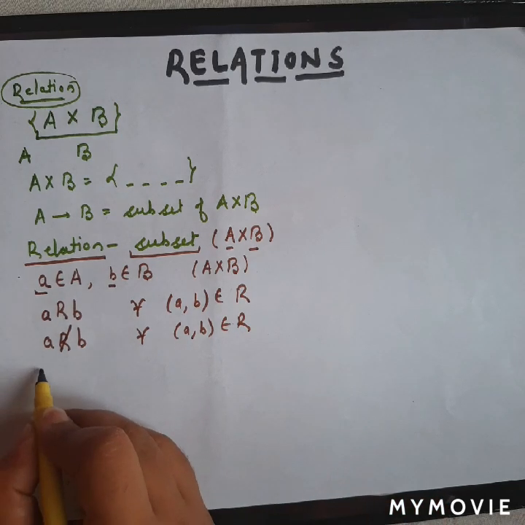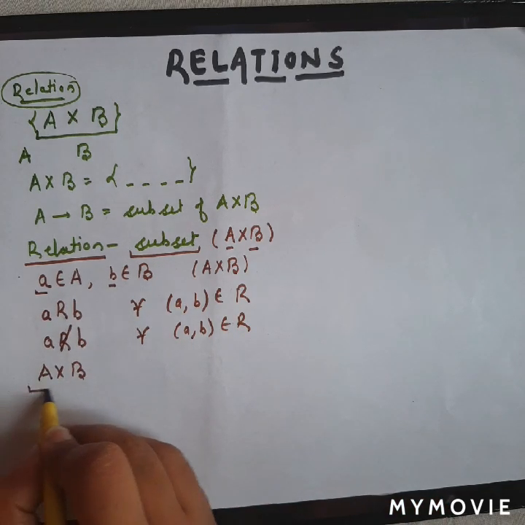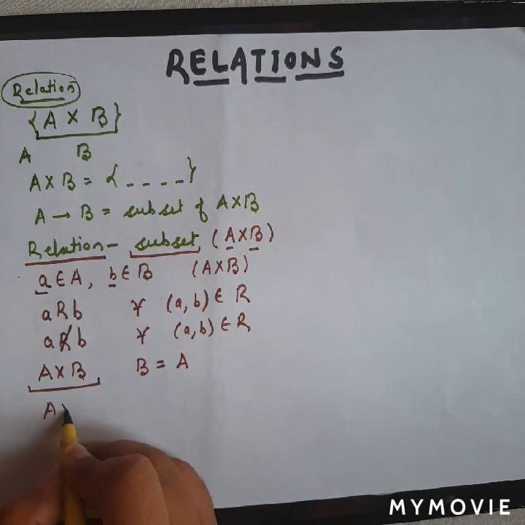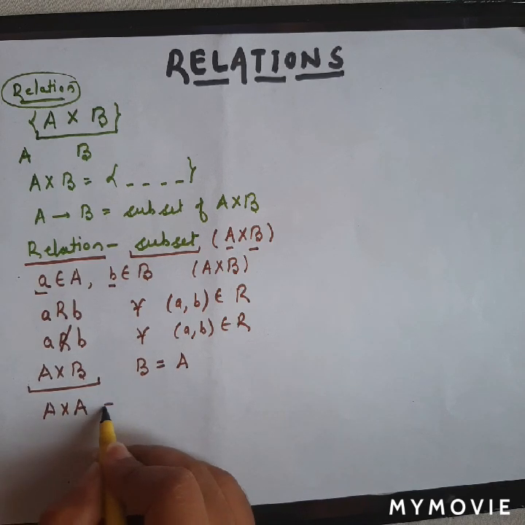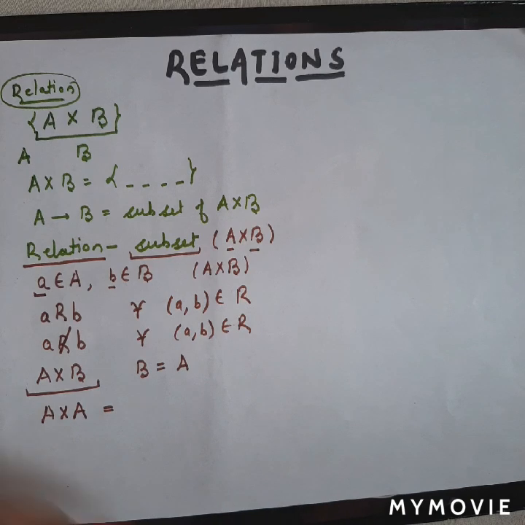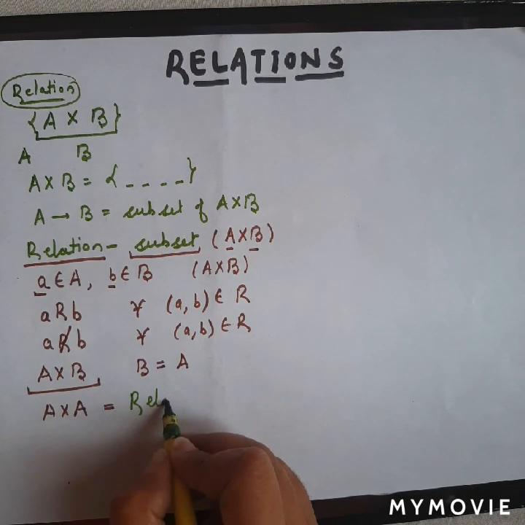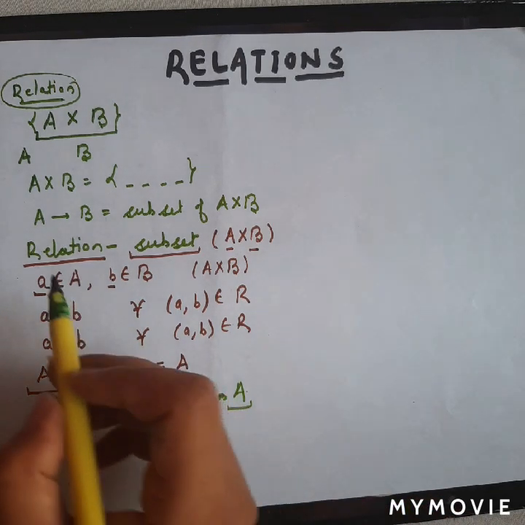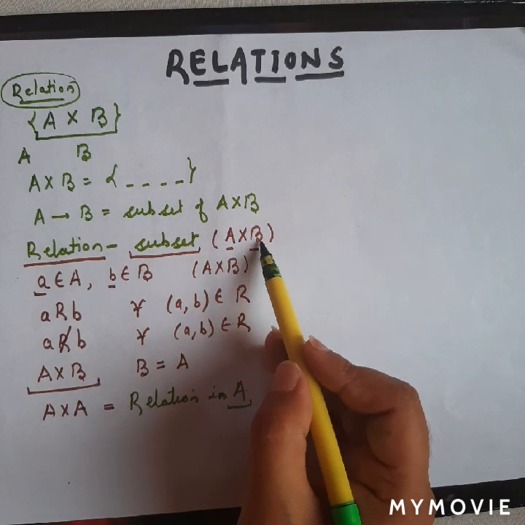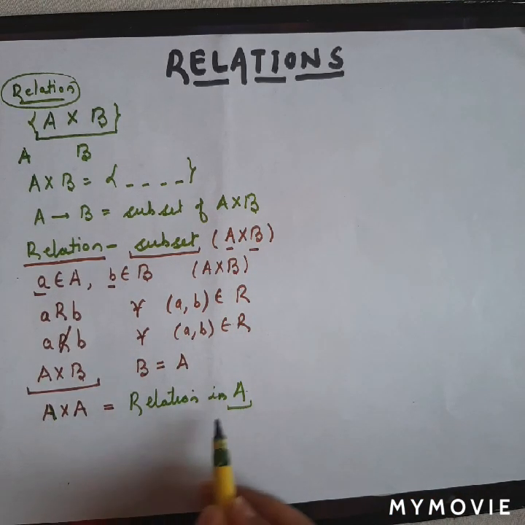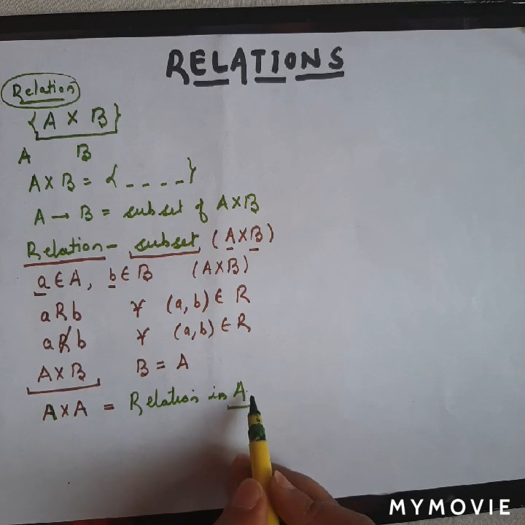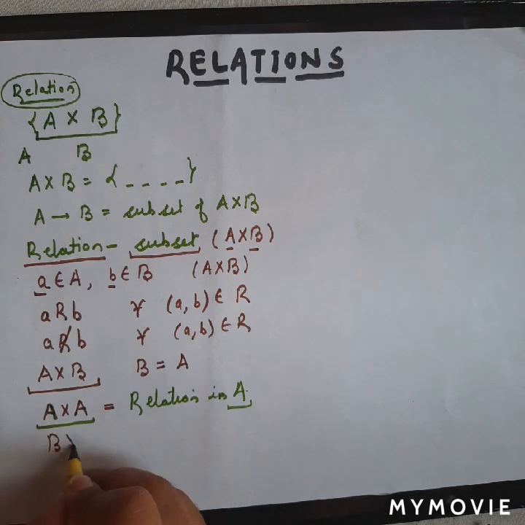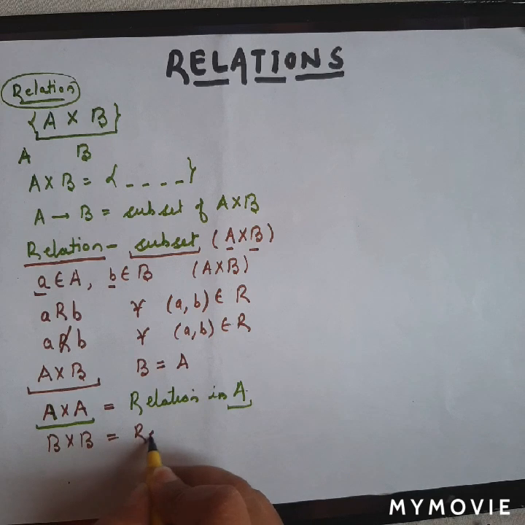Fine. And in case we have the Cartesian product of A cross B, and B becomes equal to A, then we will be left with A cross A, and this will be called a relation in A only. Fine. Here we wrote that this is a relation from set A to set B, and if there is a relation from a set to itself, then we will say that this is a relation in A. In case we have B cross B, then this will be a relation in B, right?